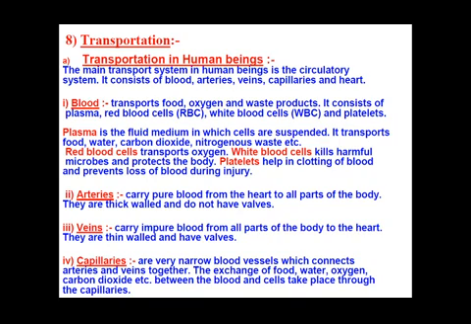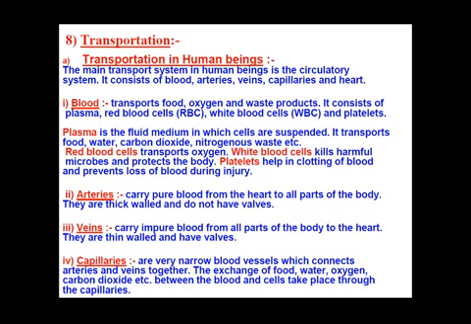Blood is red in color due to the presence of red blood cells, and in red blood cells, hemoglobin is the pigment which helps in the transportation. It has great affinity for oxygen. It binds the oxygen which we get in our body through respiration, and then transports the oxygen from one part of our body to another part of our body. So the function of red blood cells is to transport oxygen.